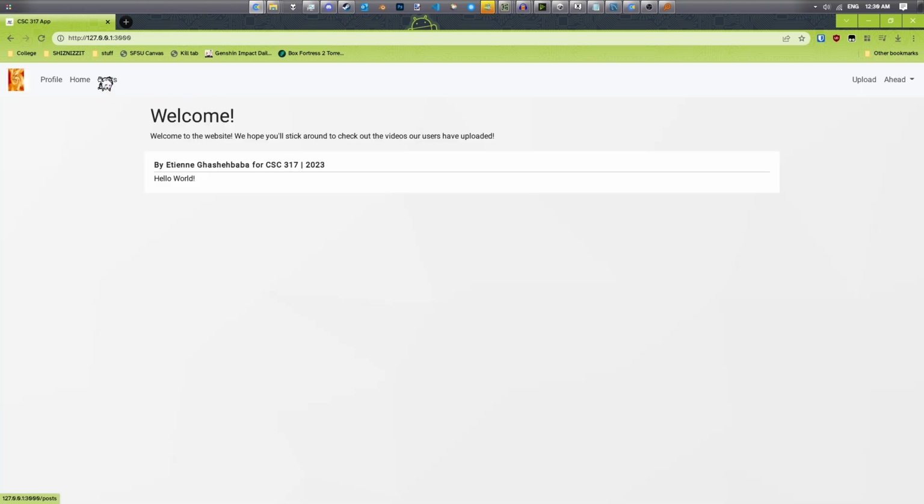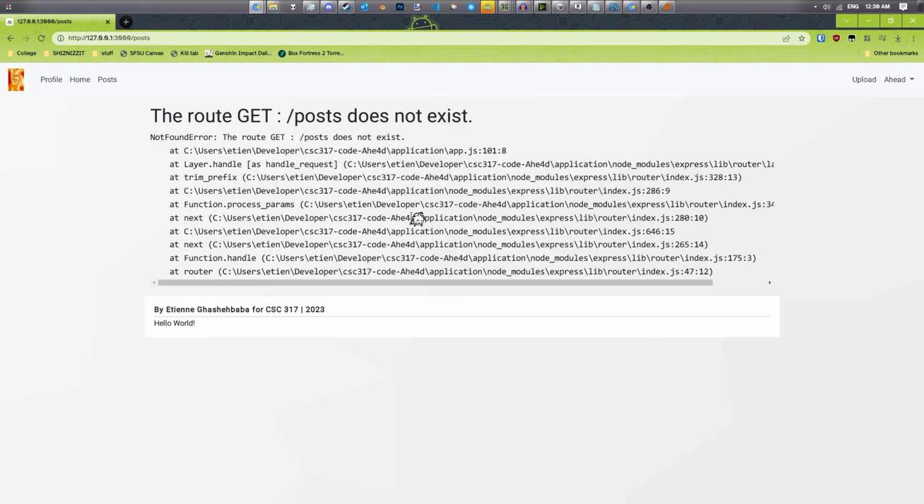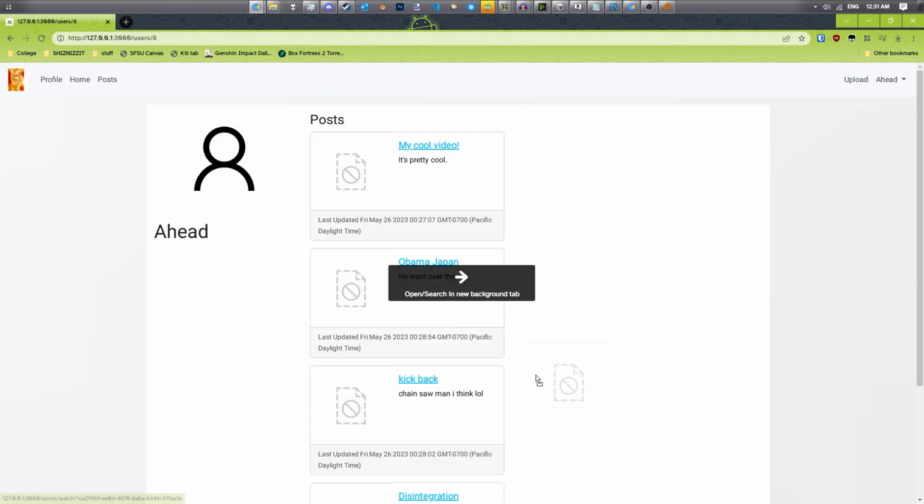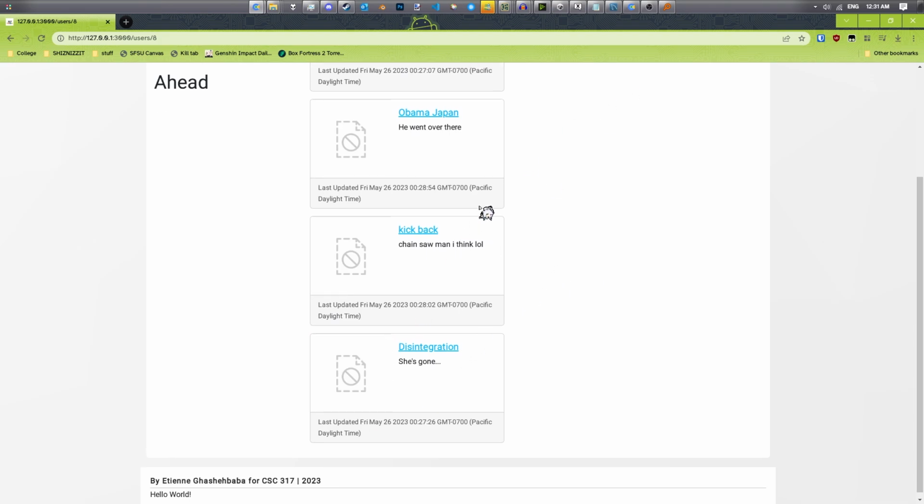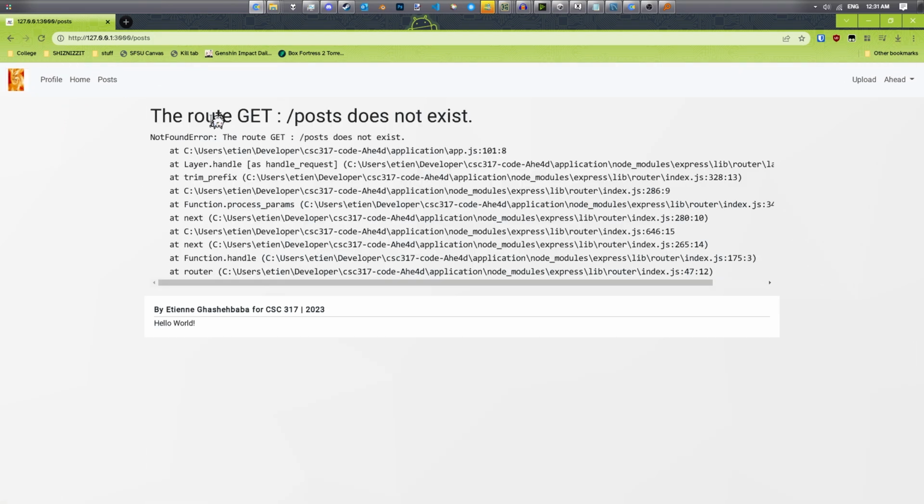Now, the rest of this page was supposed to be a public post page that would have gotten an array of videos from the database and presented them in the same fashion that I would have ideally liked the profile to present videos, where there's a card here that has a video here, and a card here that has a video here. That's how I would have envisioned this to work, but I wasn't able to get it to work in time.